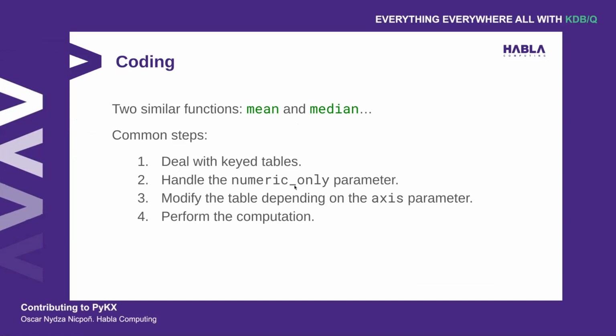Then it handles the numeric only parameter. Once again, take a peek at another function, see how this is handled, bring it to your function. Then you modify the table depending on the axis parameter, and maybe modify isn't really the best word to describe that, but we'll see how this is done, like I mentioned, in a second. And then after that, we perform the computation.